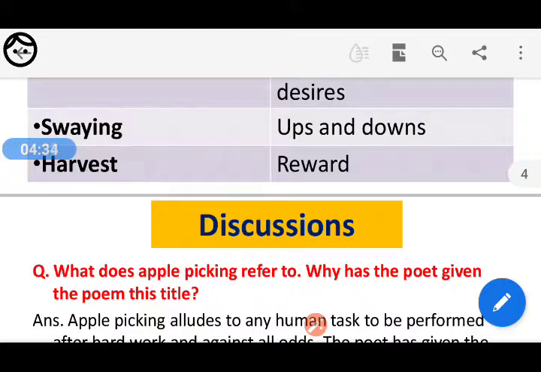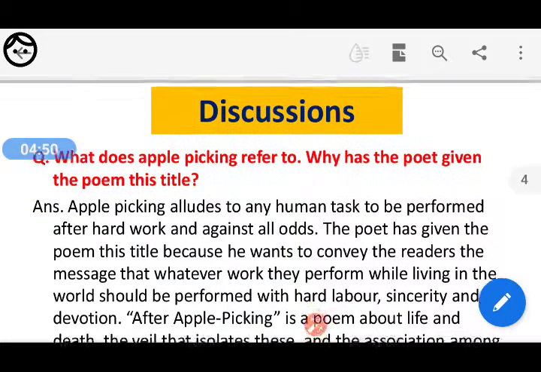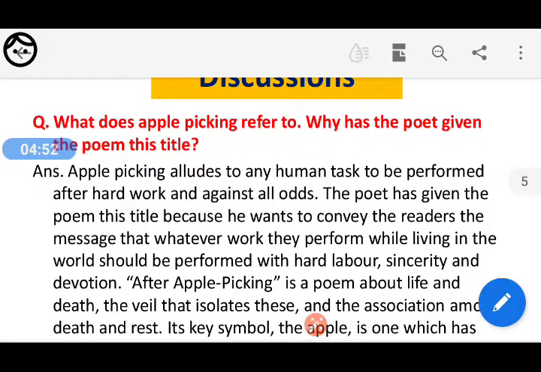Apple picking refers to any human task to be performed after hard work and against all odds. The poet has given the poem this title because he wants to convey to the readers the message that whatever work they perform while living in the world should be performed with hard labor, sincerity, and devotion. After Apple Picking is a poem about life and death.